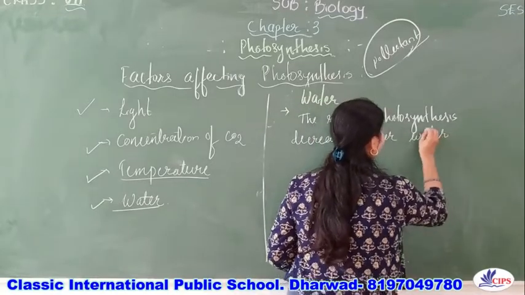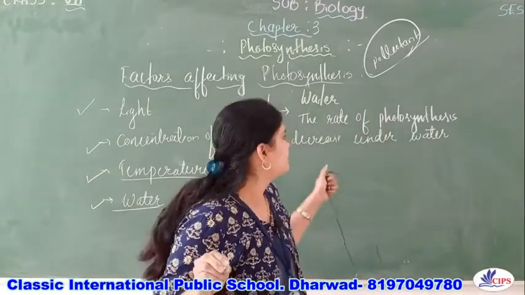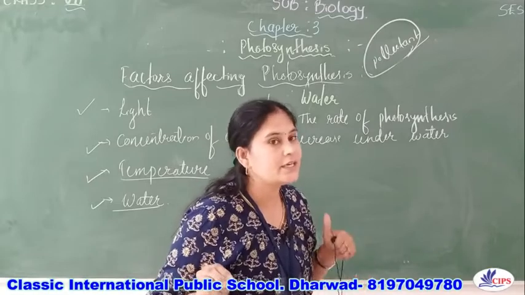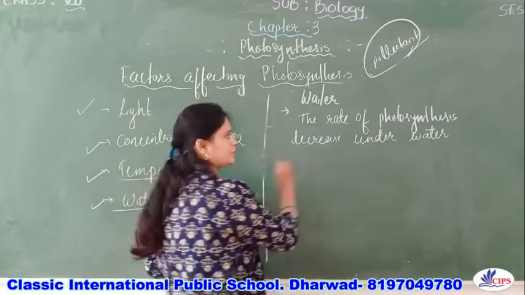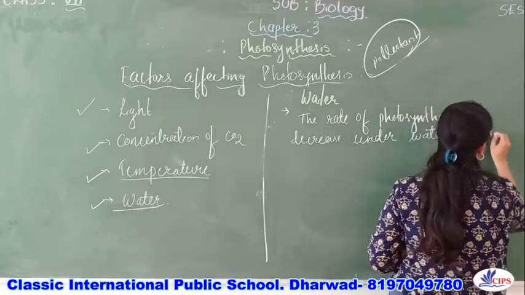It means that if the water is less, then the rate of photosynthesis is decreased. The rate of photosynthesis is decreased under water deficient condition.